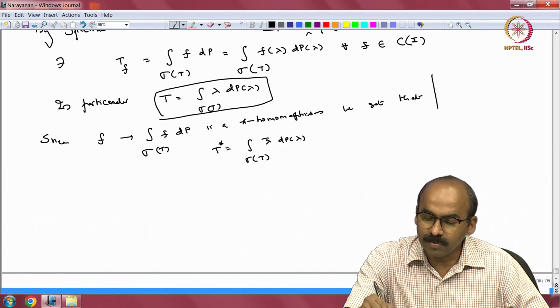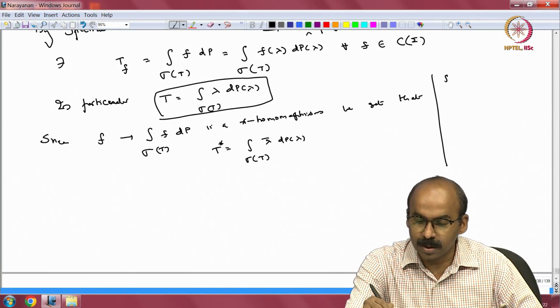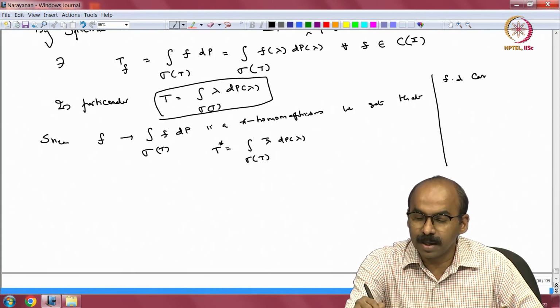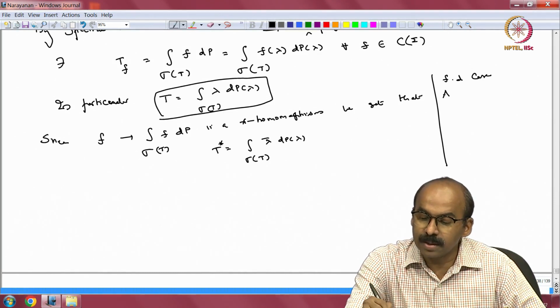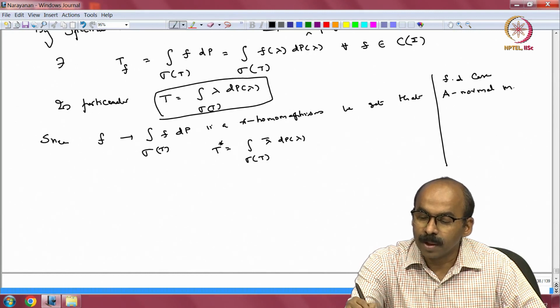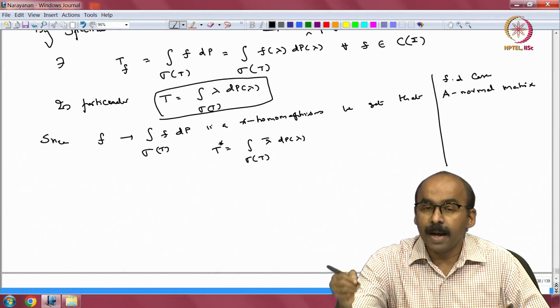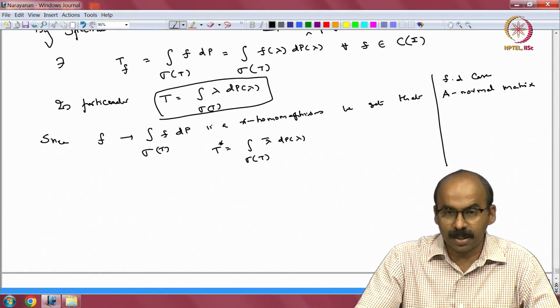So, this is something you have seen in the case of finite dimensional spectral theorem. Okay. So, let us recall that finite dimensional case. So, let us say A is a normal matrix, I can diagonalize A, right. This is the finite dimensional spectral theorem.